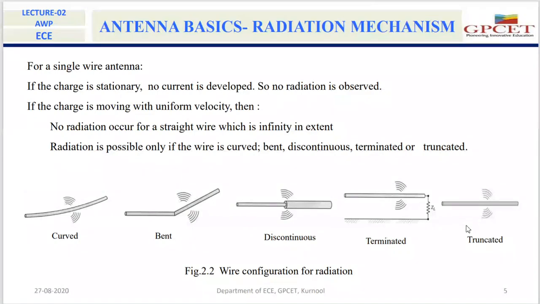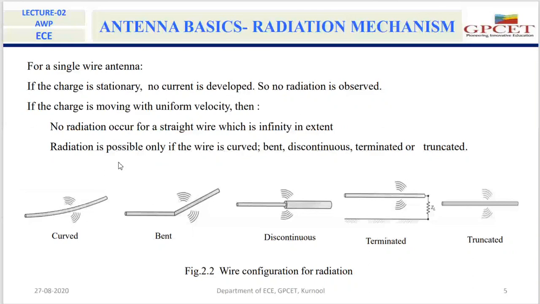So these are the various configurations. With these configurations, we can accelerate or decelerate the charge that is there in the conducting wire. As a result, we get the radiation from the wire. Okay. So I think it is clear how the radiation will take place from the single wire.